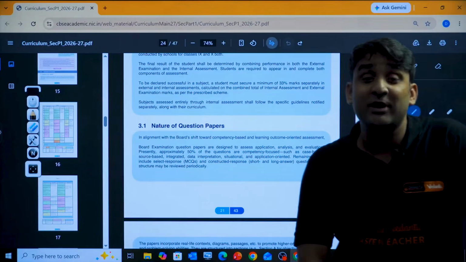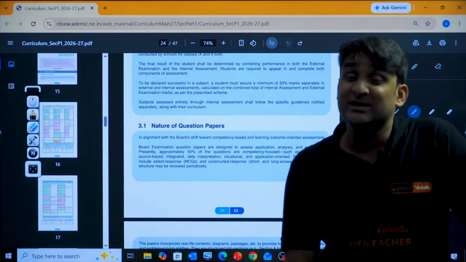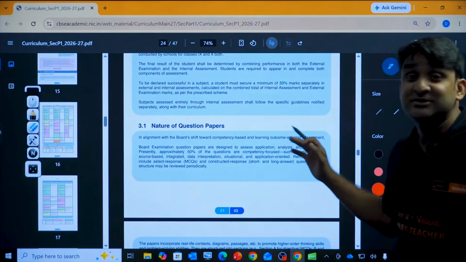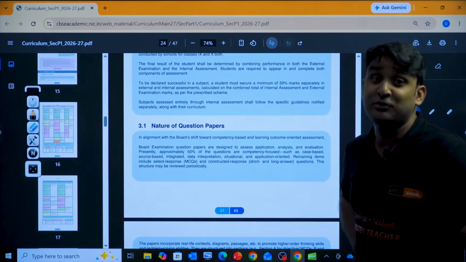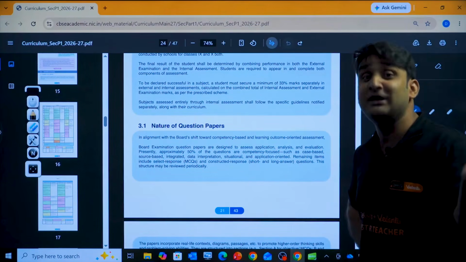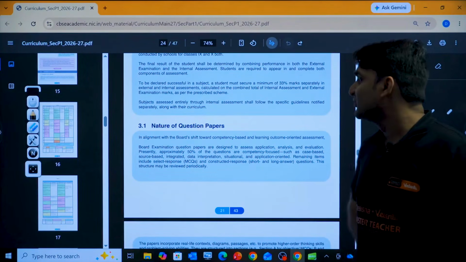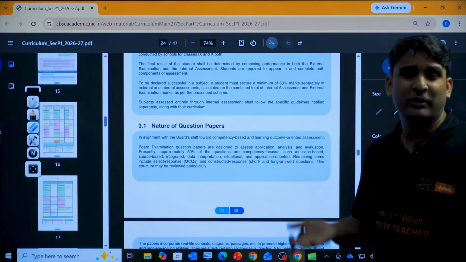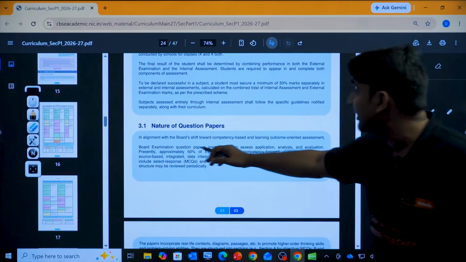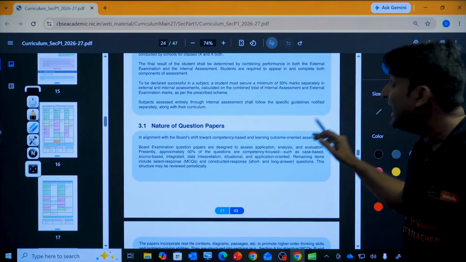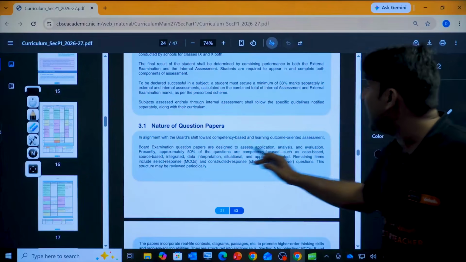So basically, champion, you can't rely completely on NCERT because competency-based questions will be there in your final exam question paper, even in the half-yearly exam also. So things will be a little challenging for you to crack the exam. Board examination question papers are designed to assess application, analysis and evaluation.